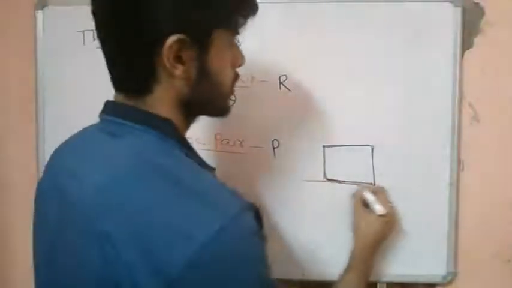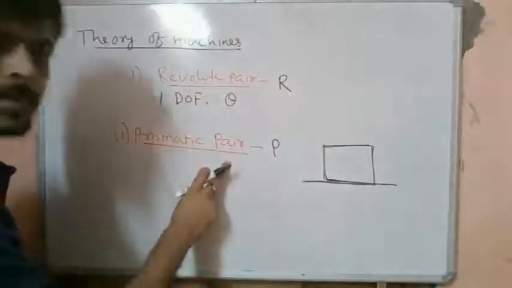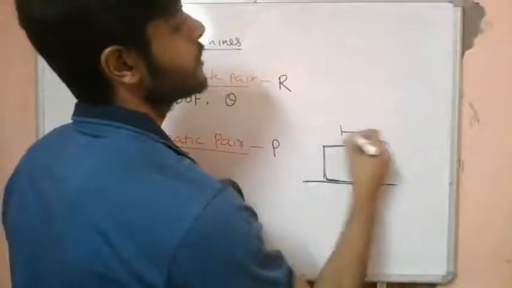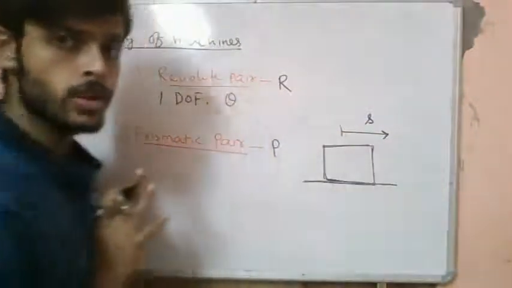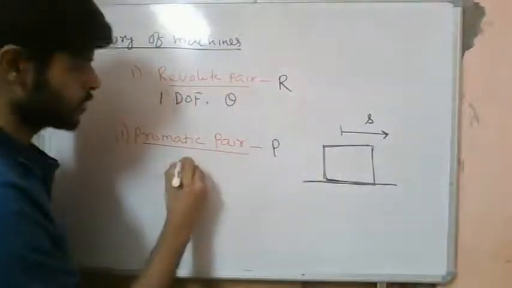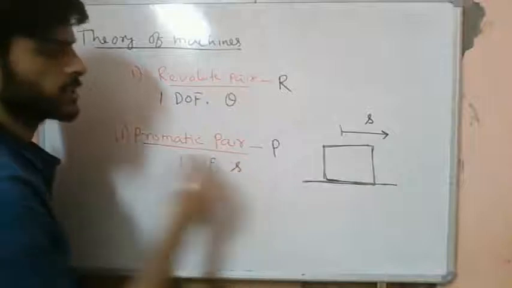If a block can only slide along in a particular plane, it can only slide in a particular direction, we will call this as a prismatic pair. Okay. So joint variable is nothing but the displacement. Displacement in this direction is the only joint variable over here. So 1 degree of freedom.